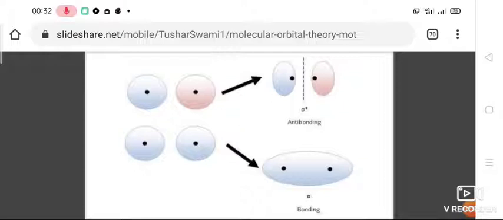You can consider it is a spherical shape, so you can consider this as an s orbital. So two s orbitals are combined in bonding as a single one. And when you see this anti-bonding, similar charge is not there, they are opposite sign, so it is not favoring bonding. That is anti-bonding.